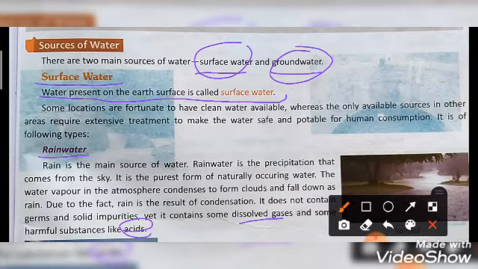So this rainwater is the main source of water, and it is the precipitation that comes from the sky, or it is the raindrops that come from the sky, and it is the purest form of water.